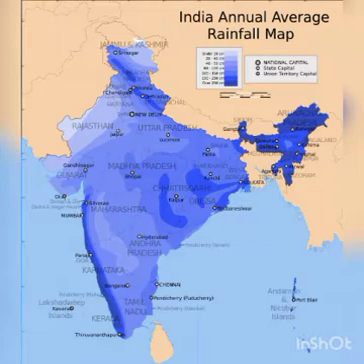Humus, we have learned, is decayed animal and plant matter. It is found in the plains of Punjab, Uttar Pradesh and Bihar. Alluvial soil is very, very fertile.